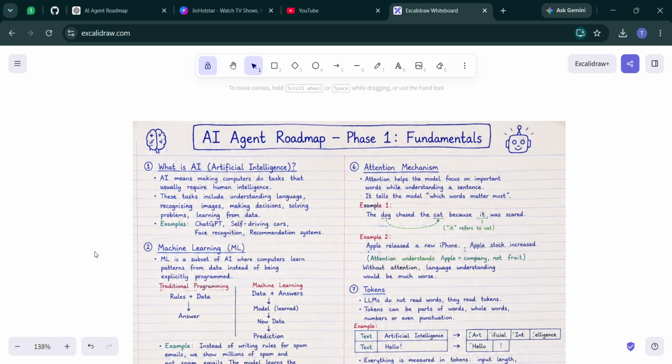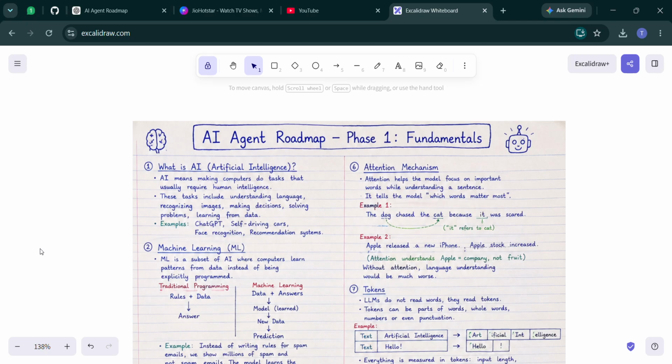So, hi everyone. Welcome to this AI Agent Roadmap series. If you ever wonder how ChatGPT works, what LLMs are, what tokens, embeddings, and transformers are, and how AI agents make decisions, then you are in the right place.